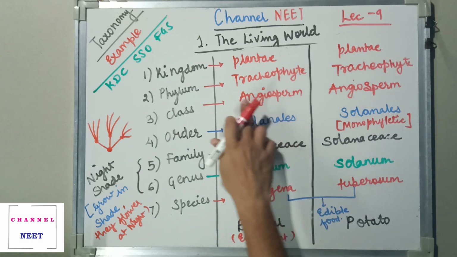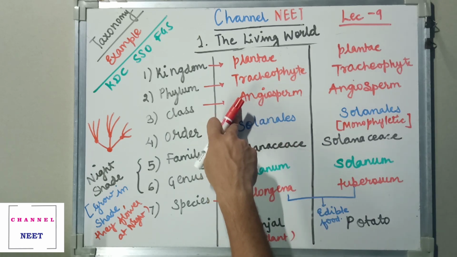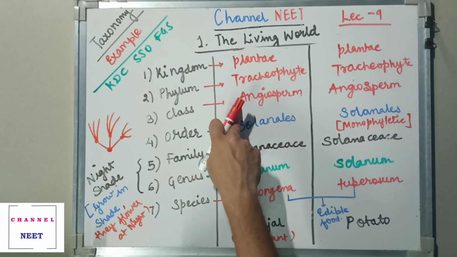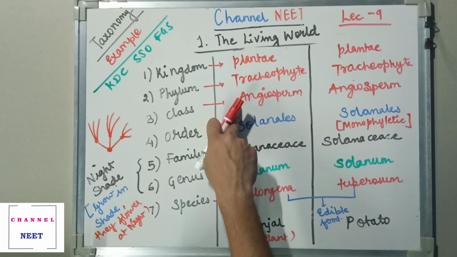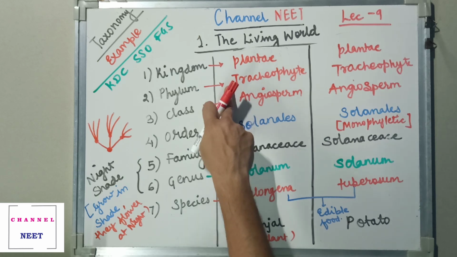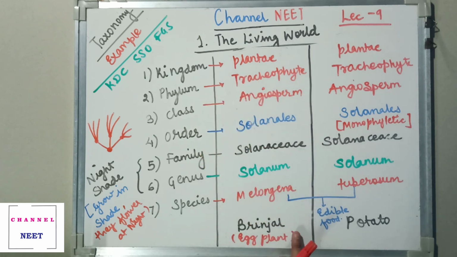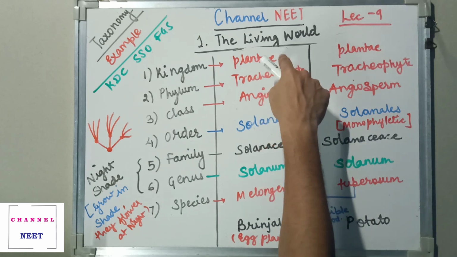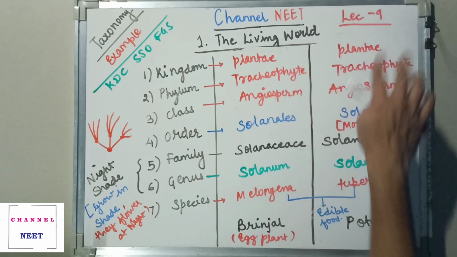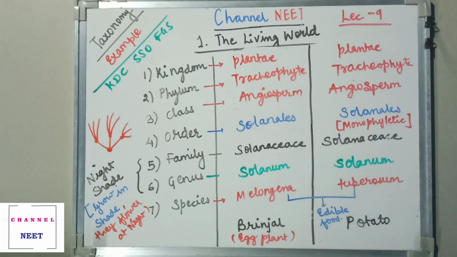Angiosperms, as you already know, are known as flowering plants. I repeat, the plants which show the presence of flowers are known as angiosperms. Tracheophyte shows you the presence of xylem and phloem. So I can see xylem and phloem in brinjal, and I can see xylem and phloem in potato too. Finally they are plants, so they have been classified under the kingdom Plantae.